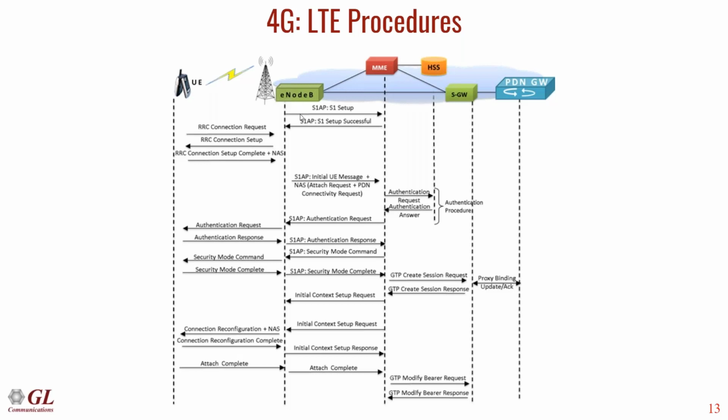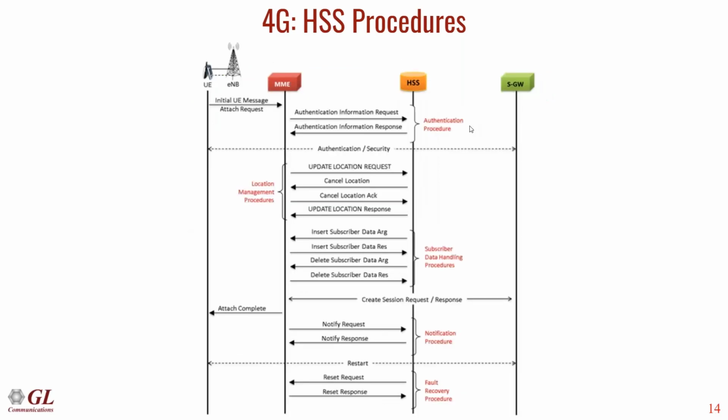It goes through the UNLB. The UNLB sends the message to the MME, which forwards the request to the HSS to register, and then it will try to establish a packet data network session between the UNLB and ultimately the PDN gateway. And then this slide here is showing what happens when the HSS tries to authenticate a user that's trying to attach to a network.